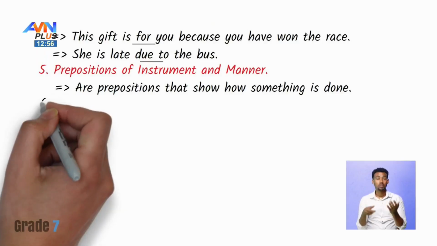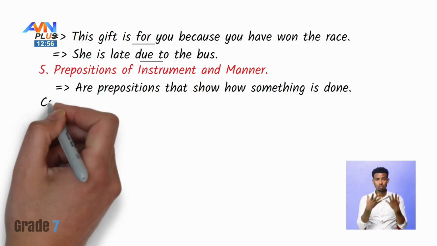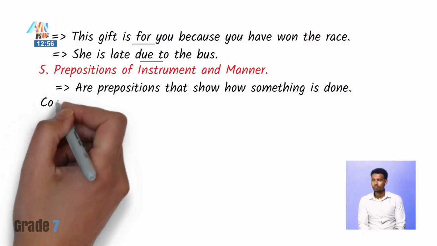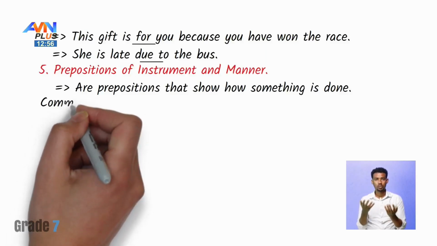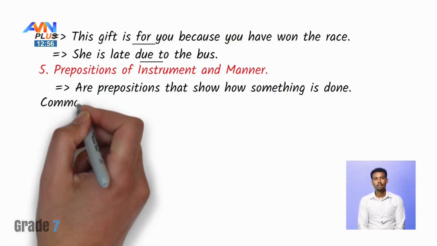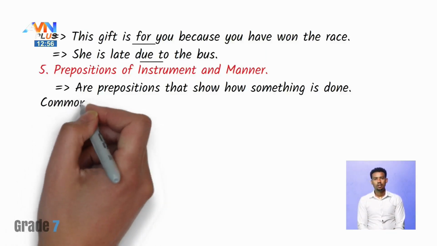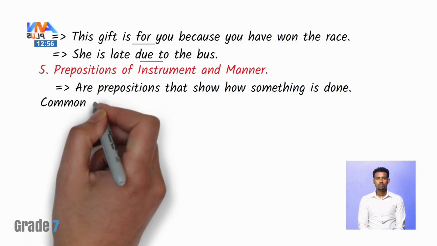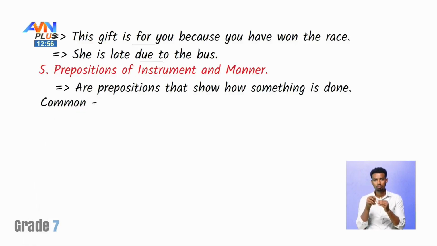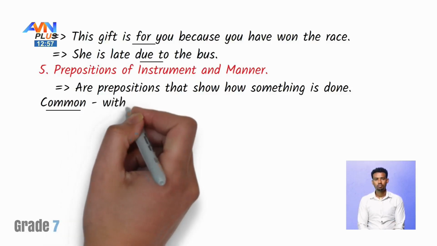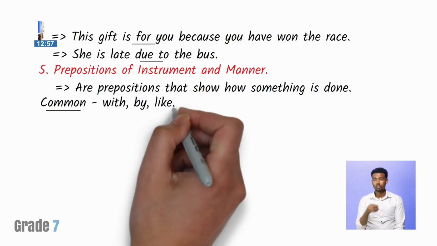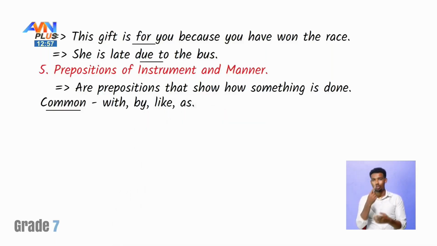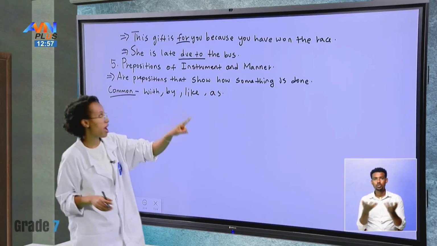For example, the most common prepositions of instrument and manner are with, by, like, as, and not. Okay. Like, as. So these are the most common what? Prepositions of instrument and manner.